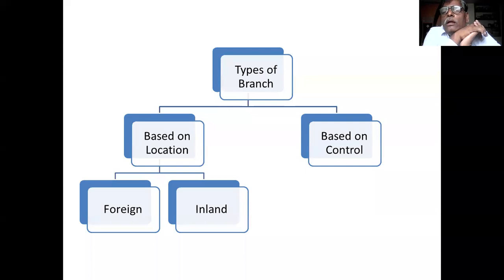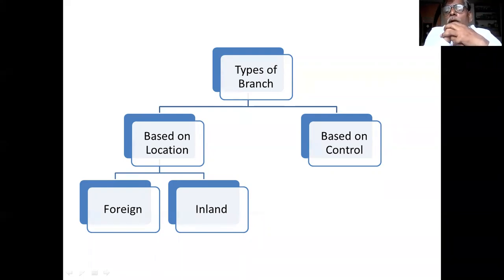If you establish your branches outside India, means you established a branch in Pakistan, or in USA, England, then Africa, other countries, if the branches are established outside the country, it is called a foreign branch. That is the first type of branch.